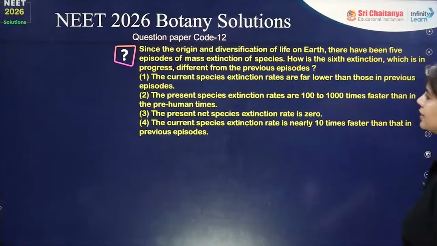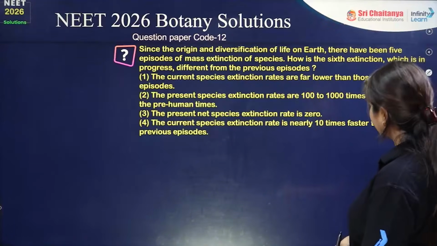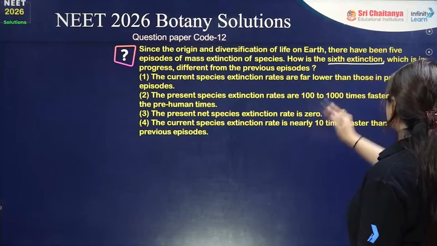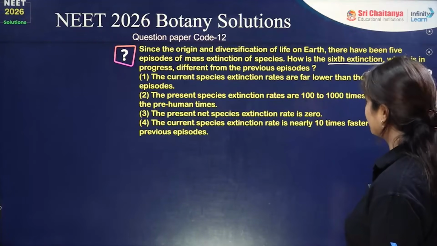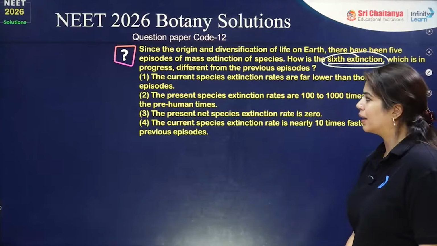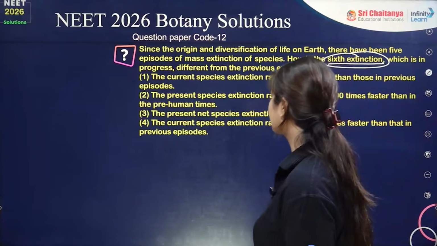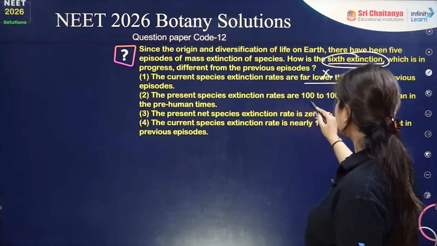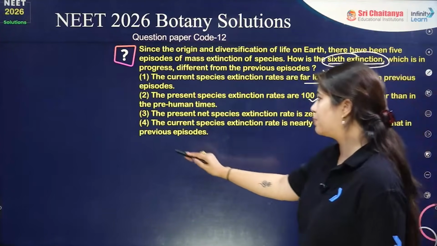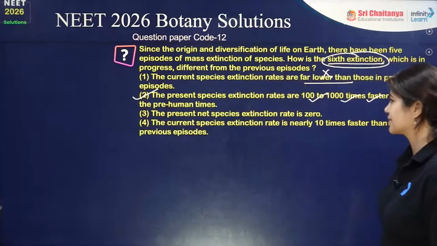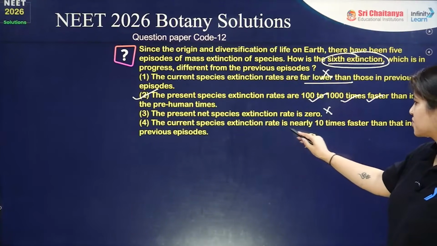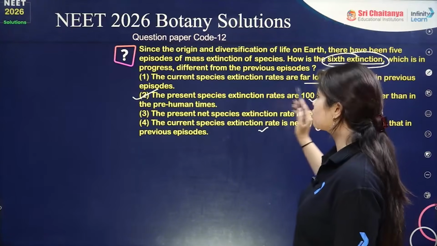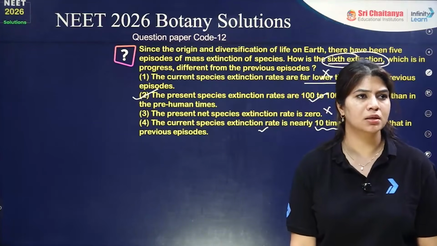Yes. Next question: since the origin and diversification of life on Earth, there have been 5 episodes of mass extinction of species. How is the 6th extinction, which is in progress, different from the previous episodes? The 6th one, which is happening right now, is faster than the previous ones. The present species extinction rates are 100 to 1,000 times faster than in pre-human times. The current rate is not 10 times faster, it is 100 to 1,000 times faster. The answer has to be option number 2. Okay.